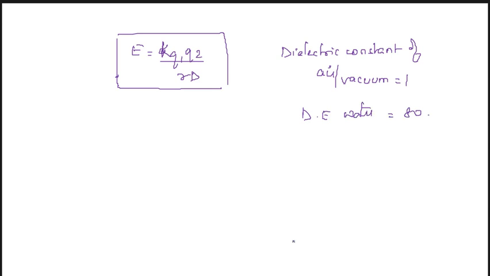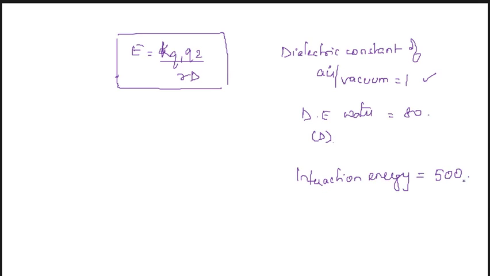Here it's given that D, the dielectric constant for air, is 1, and the interaction energy is 500.